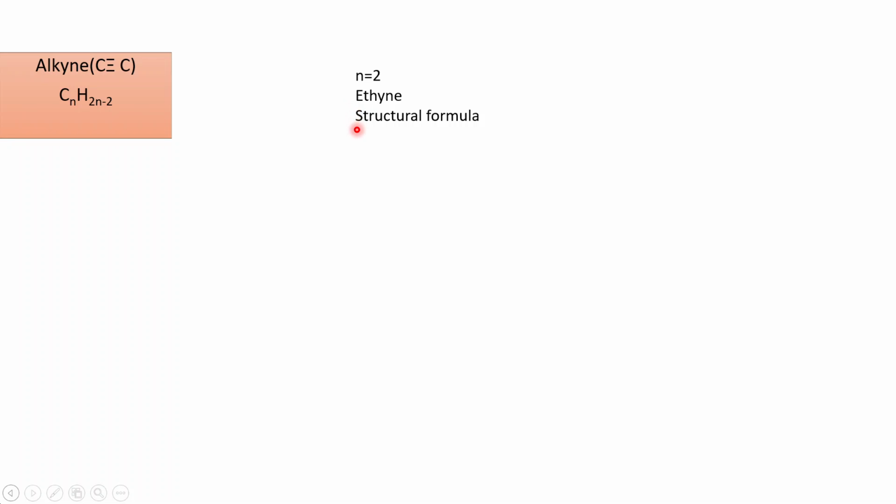Let us understand how to write the structural formula of ethyne. To begin with, let us put down the symbol of the carbon atoms. Now, since it is a carbon to carbon triple bond, we should not forget that we have to show 3 lines between the two carbon atoms. Around each carbon atom, we need to put 4 lines.